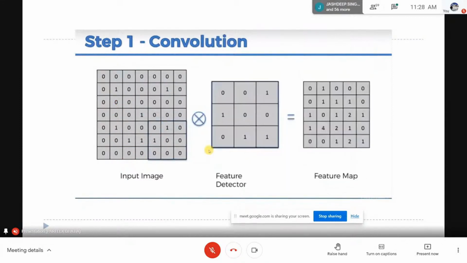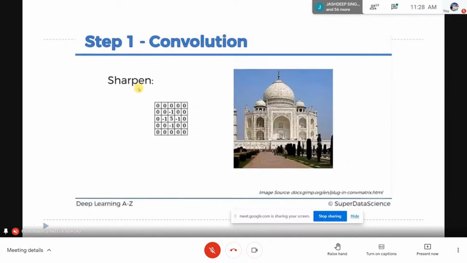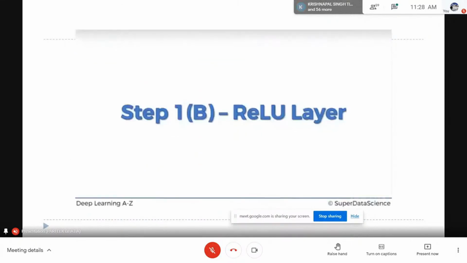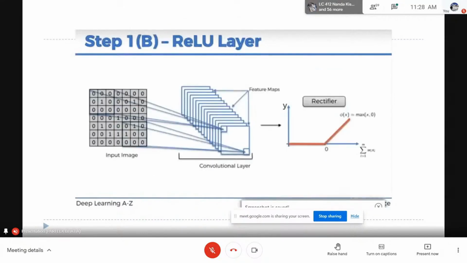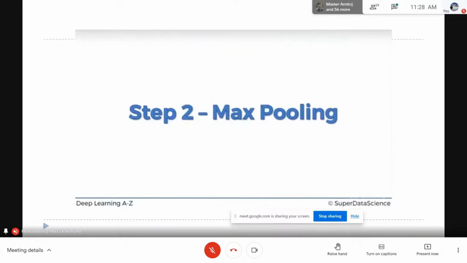And yes, as we focus on non-linearity in general, in the same way we also focus on non-linearity in the image. So in order to make non-linear features more prominent or significant, we are applying the ReLU layer over this convolutional layer. So this is the first step. Here in step B, we are applying the ReLU layer. Now the second step is called max pooling.